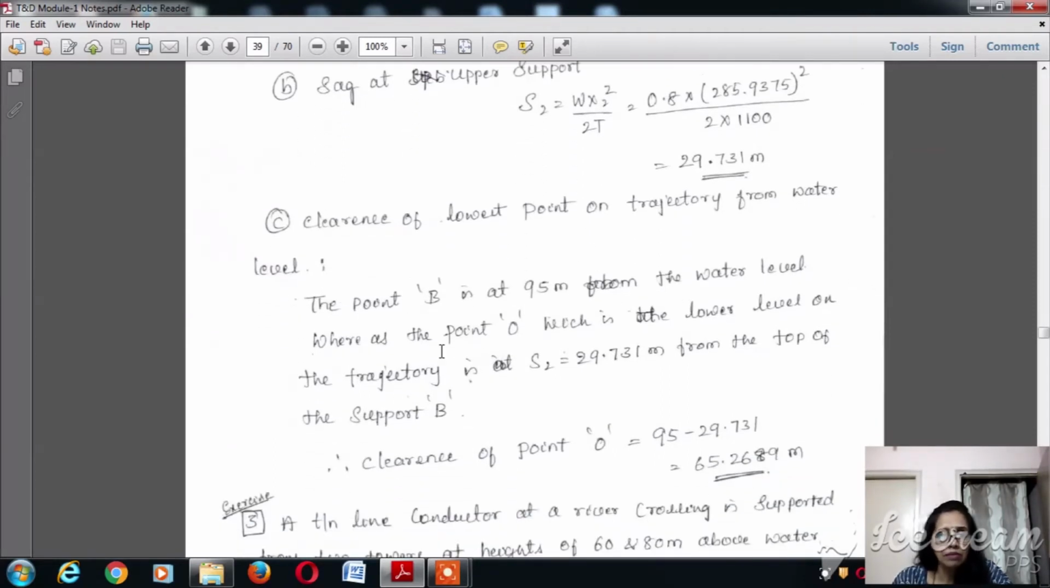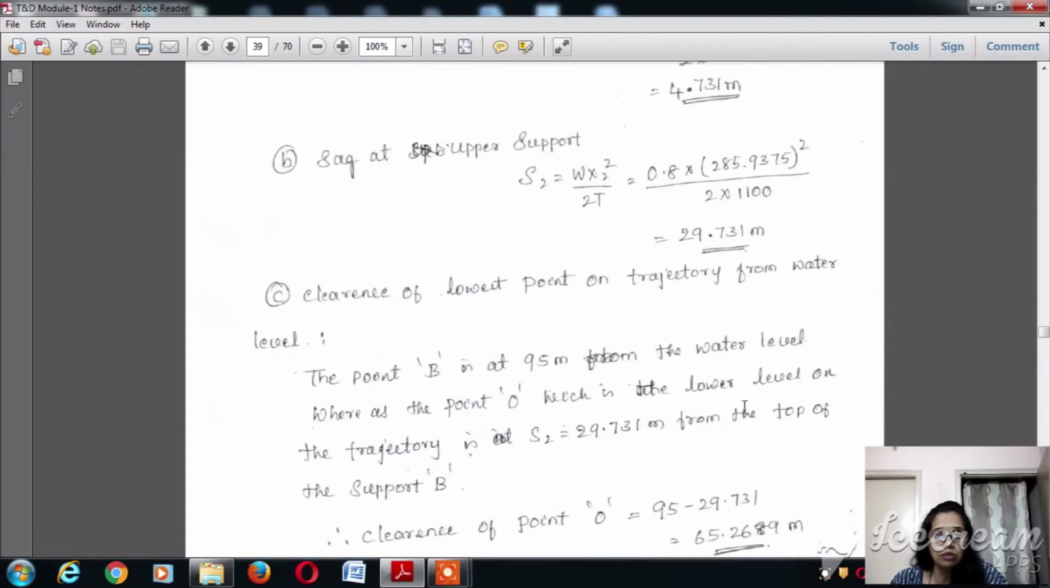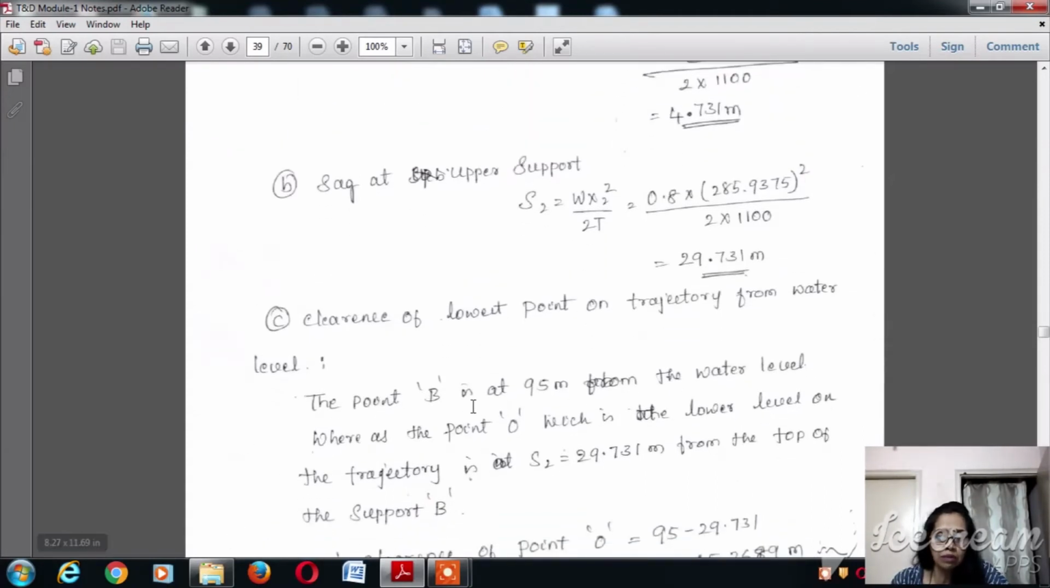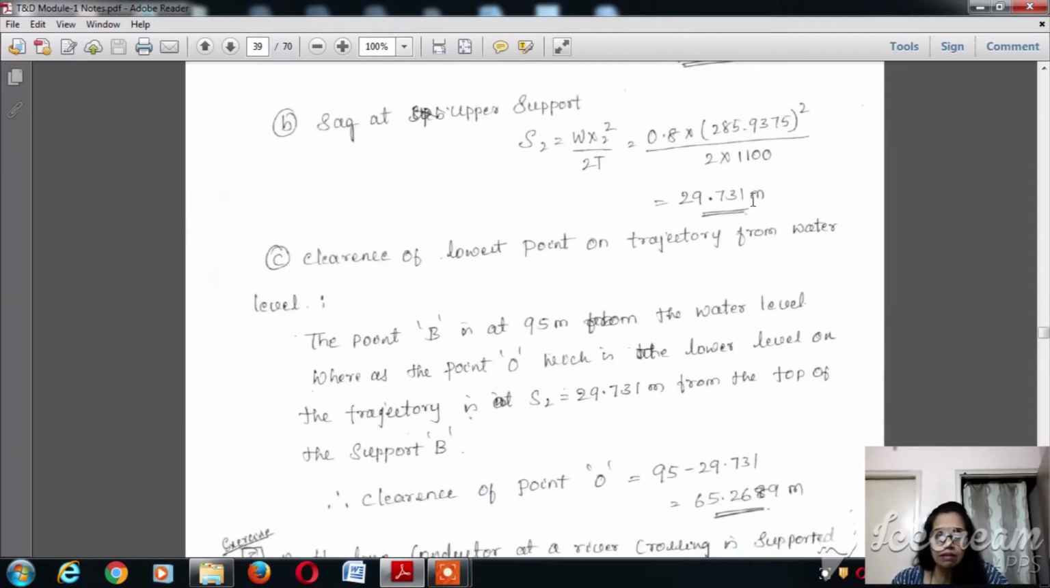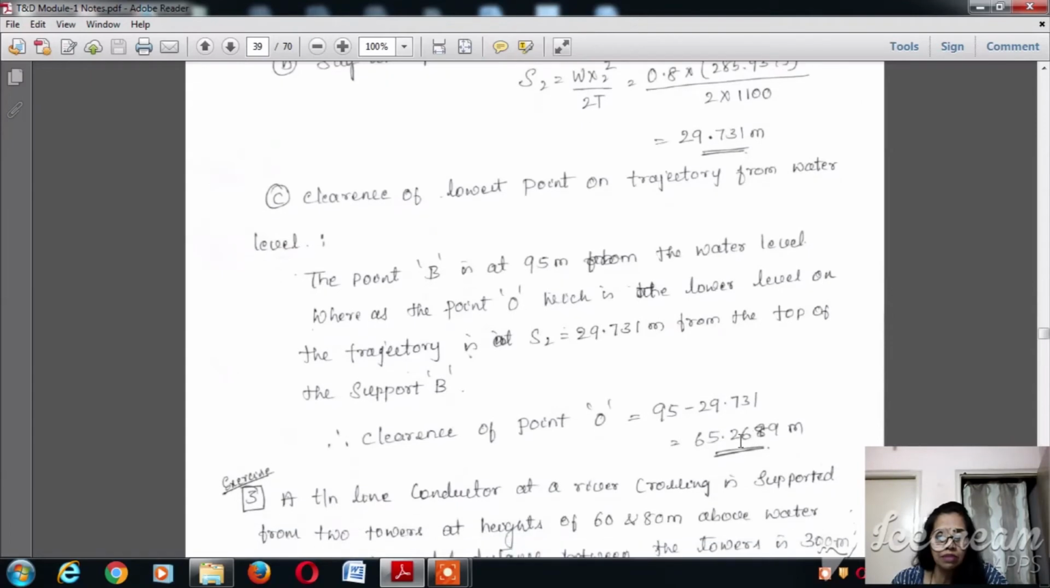Because we need to understand that point B is at 95 meters from the water level, whereas point O, which is the lowest level on the trajectory, is at S2 equal to 29.731 meters, which we have calculated from the top of support B. Now the clearance of point O is equal to the height of the highest support, that is 95 meters, minus the sag, that is 29.731, which gives us the clearance of point O from the river level, that is 65.2689.